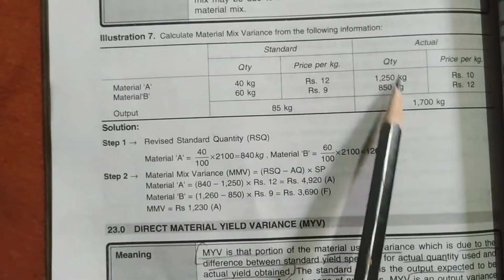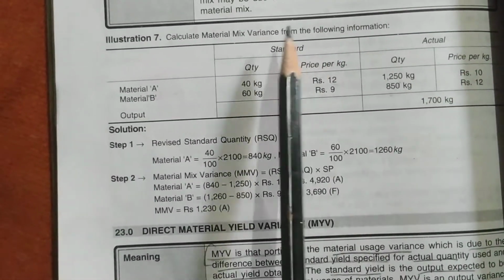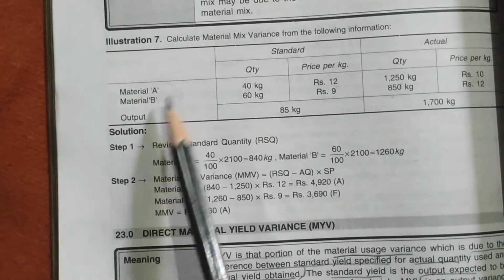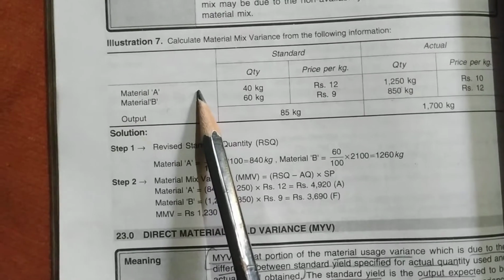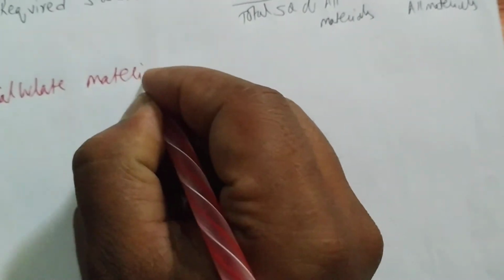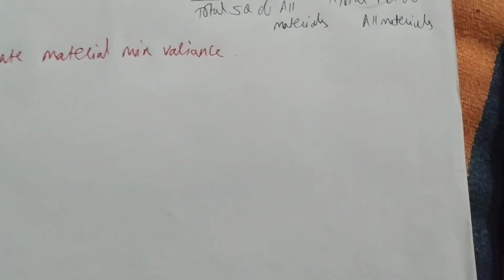Material A is 40, material B is 60, total is 100. Actual quantity is 1250 and 850. Price is given; this is standard price. Actual price we don't want for material mix variance, we want standard price. We have to take out material mix variance for material A separately and material B separately. Let me write the question. We have to calculate material mix variance.